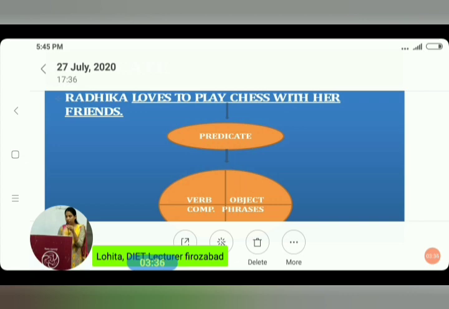Let's take them one by one. What is the verb here? What is the object? What is the complement? And what is a phrase in this sentence? Loves. Loves here is a verb. Verb can be finite and non-finite. Here it is a finite verb. To play chess is an object. With a friend is a phrase.